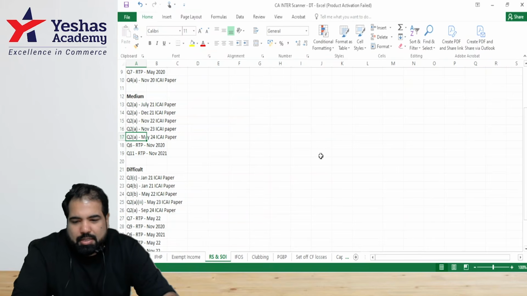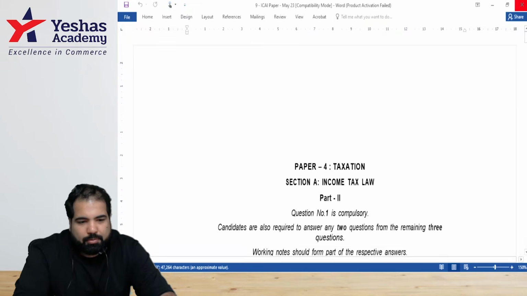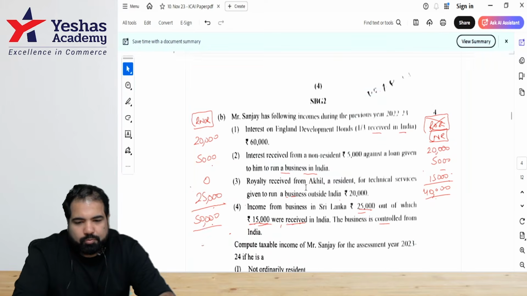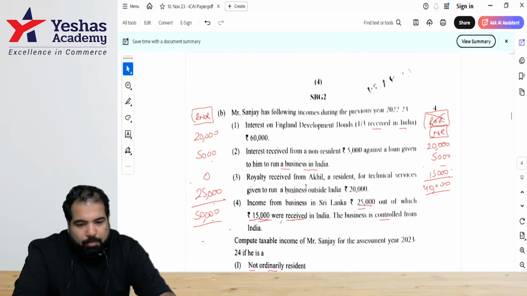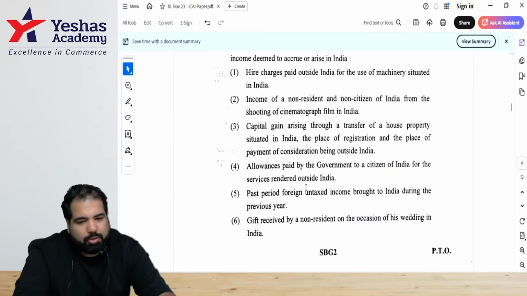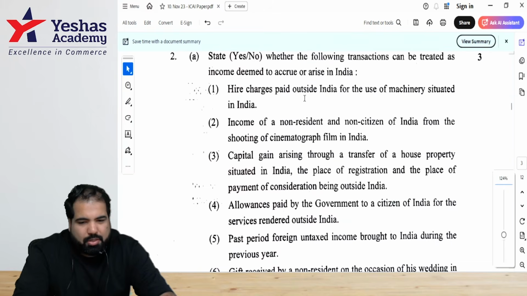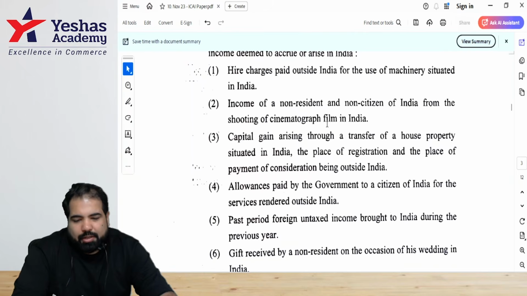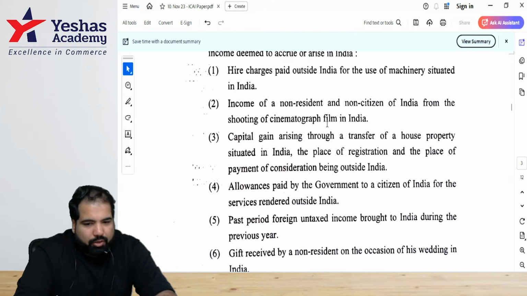All right. This is November 23, question number 2A. This is already open. We've already solved question number 2B. 2B was also from here, 2A is also from here. Guys, will this be taxable or not is a 3-mark question. Your answer is only yes or no. Over to you all. Guys, read it. The answer literally in the exam will be 1 yes, 2 no. You don't have to give any reasons, guys.